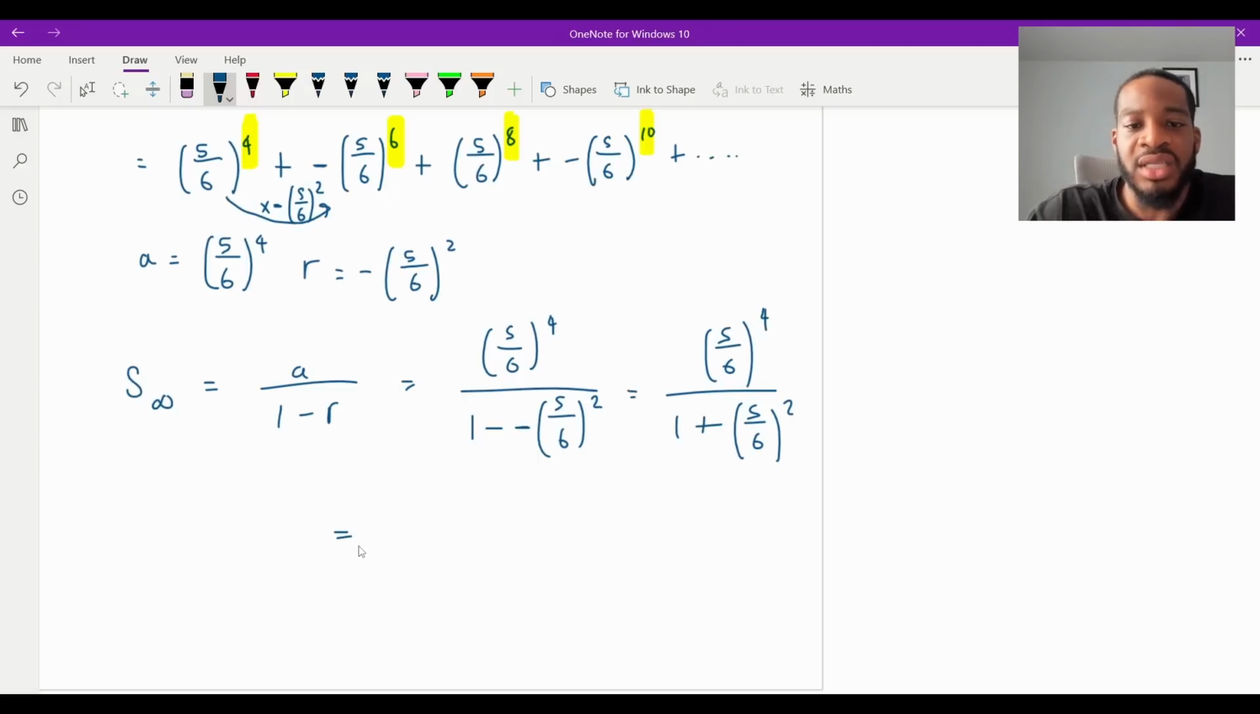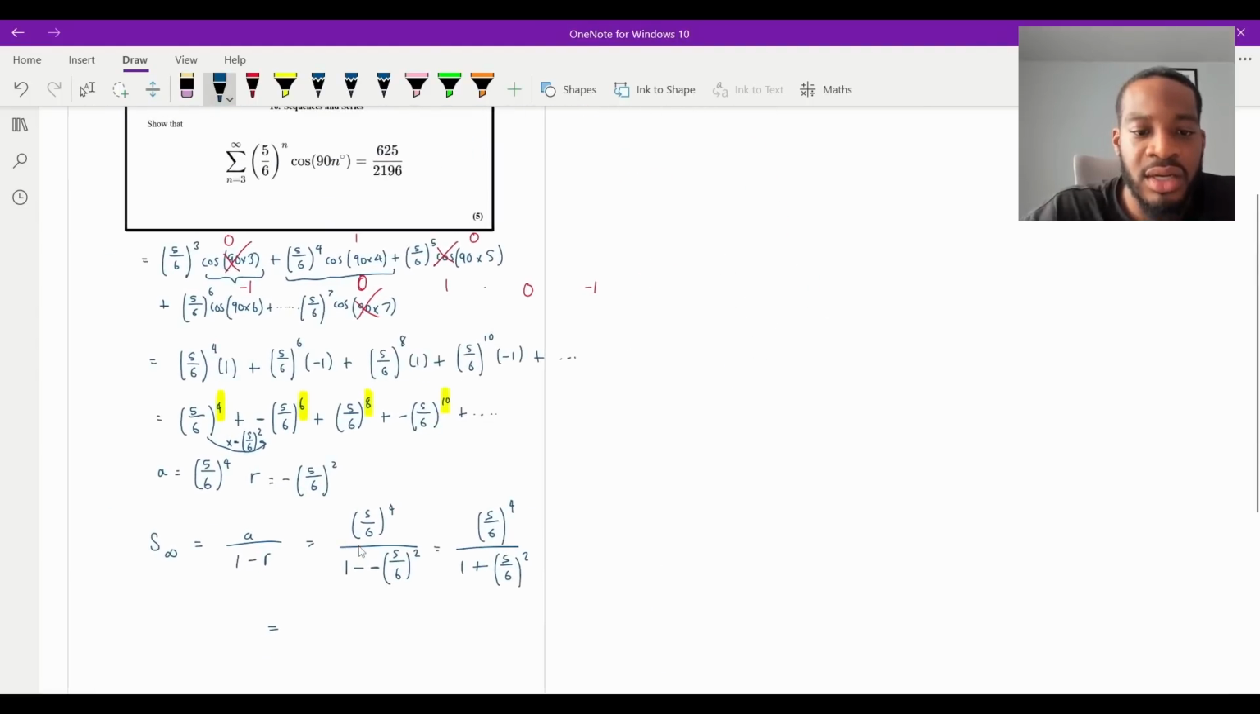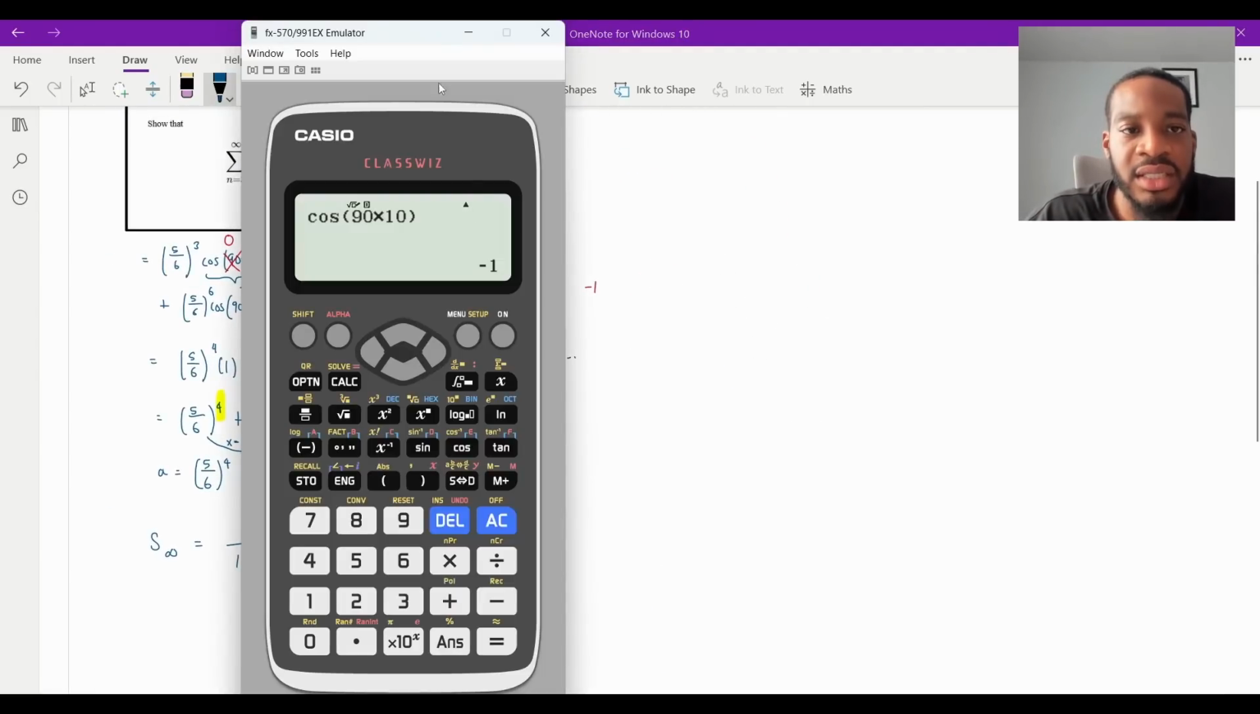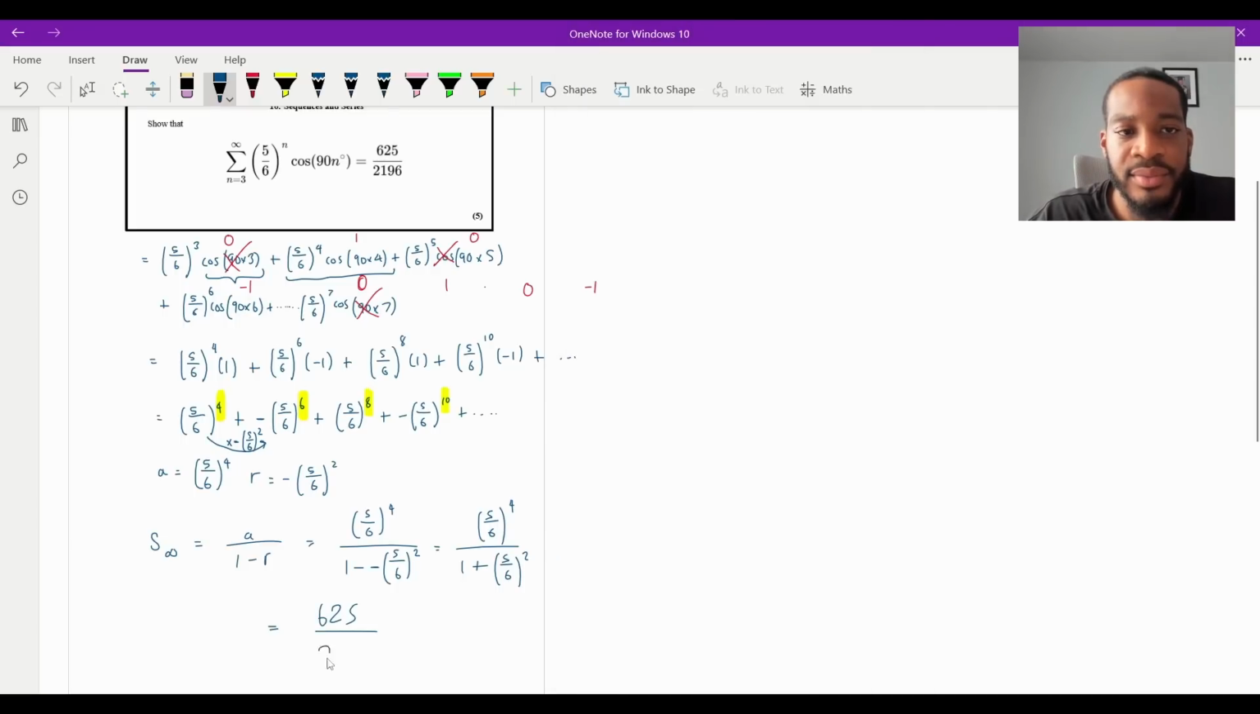So let's plug this into our calculator and let's see if we get 625 over 2196. So let me just do that here. My calculator is there. And then let me just put this here. We're going to be 5 over 6 to the power of 4, like that. And then 1 plus 5 over 6 squared. And that gives us 625 over 2196. So we've done it. And that's it. Definitely a tricky question.